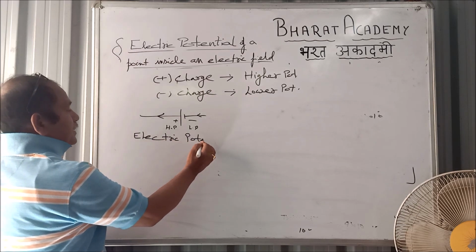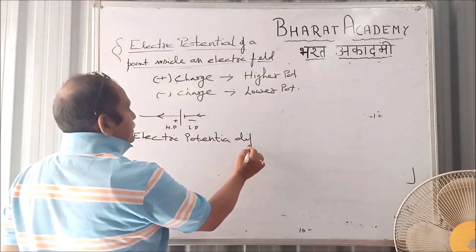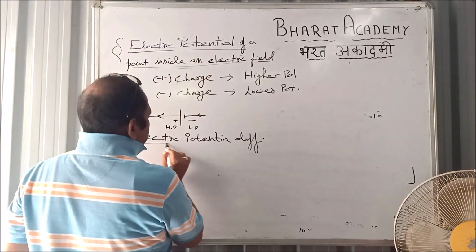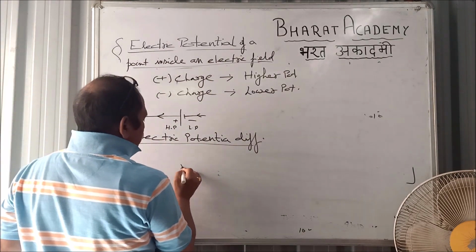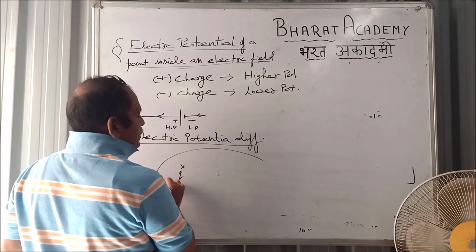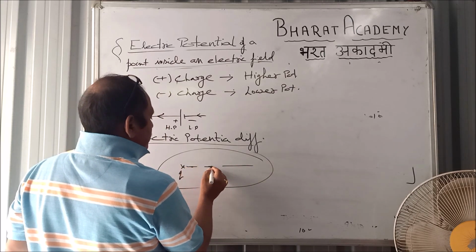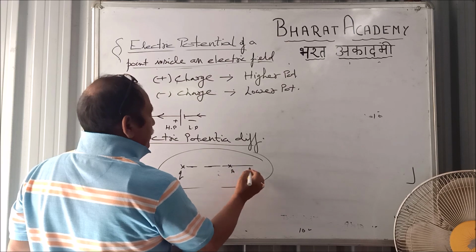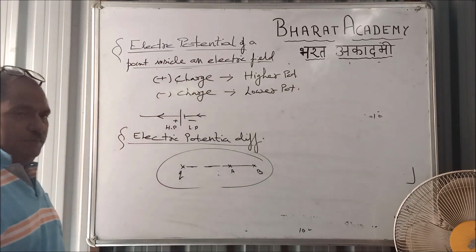Electric potential difference, right? Suppose I am having a point charge Q. It has got its own field, and I am considering 2 points, point A and point B, right?